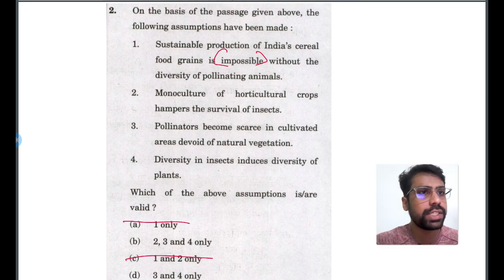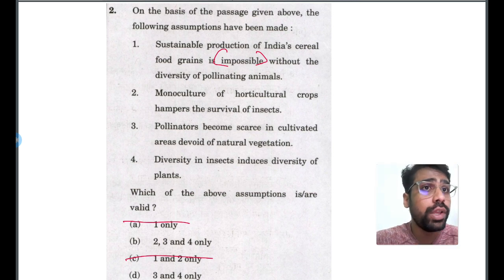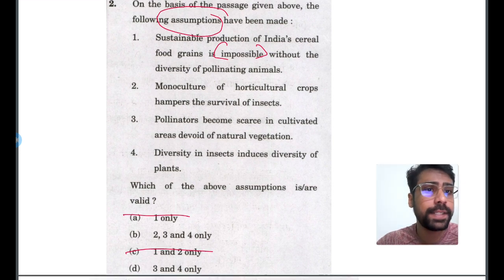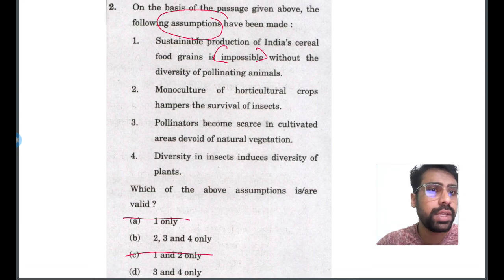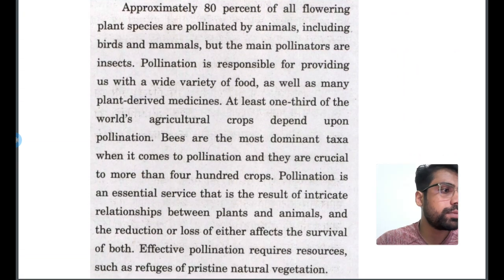Pollinators become scarce in cultivated areas devoid of natural vegetation. That is also a true statement. And say statement 4 is also a true statement. So to solve this problem, you have to look at the keyword, then you have to go back to the comprehension passage. Okay, so that's the thing. Let's see whether these statements are there in our comprehension. Just go through the statement.